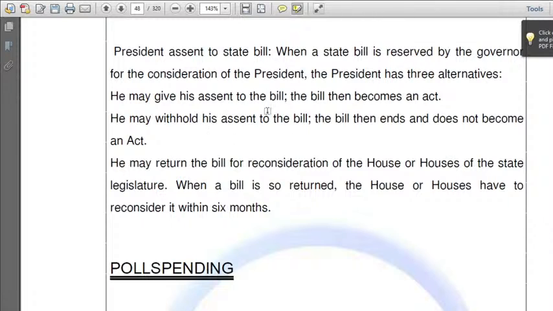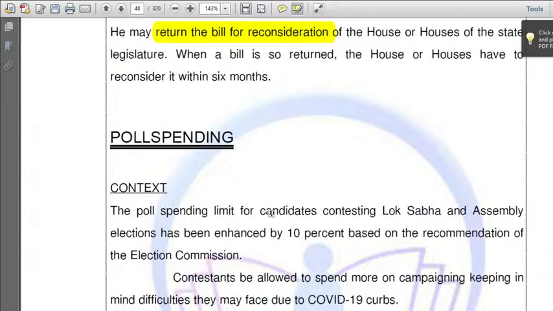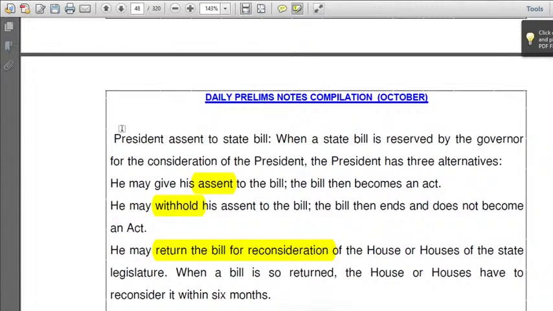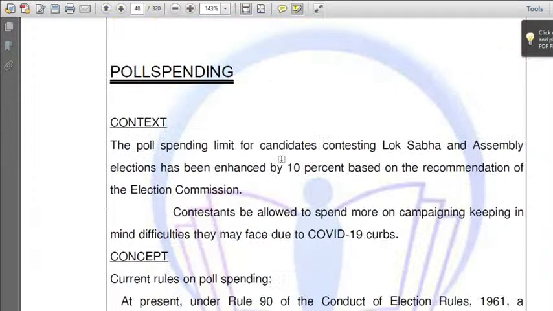What is the meaning of withhold? Withhold means he says no, then the bill ends there and doesn't become an act. What is the meaning of return and reconsideration? It goes to the house of the state legislature, and then they'll consider it again. They check the provisions again. The bill is returned to the president again, and then the house reconsiders it within 6 months. Okay, this is all about the president's assent to a state bill. This is the concept. So other concepts are also covered here in the polity section.